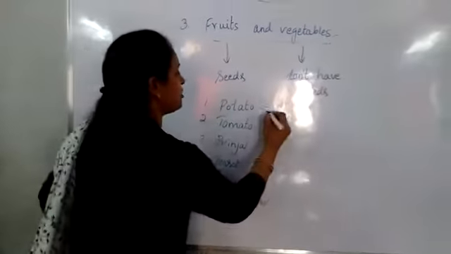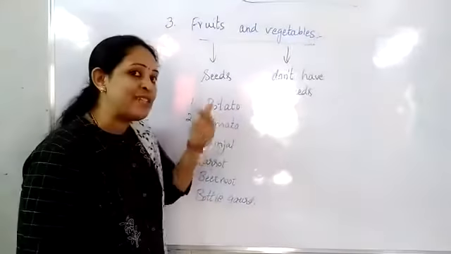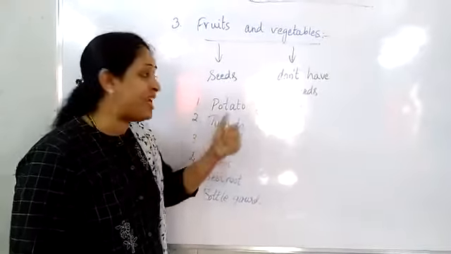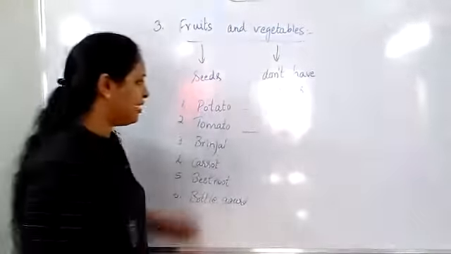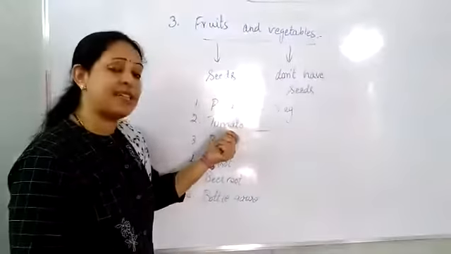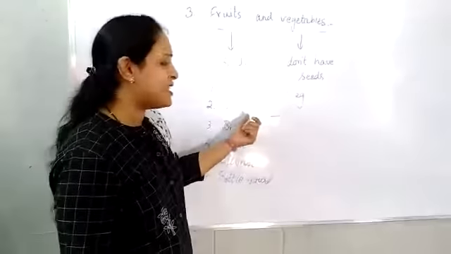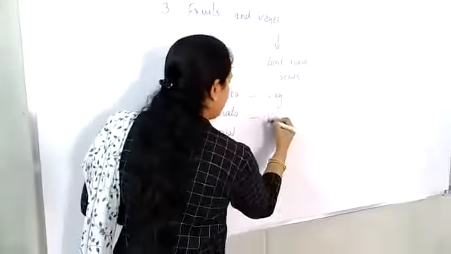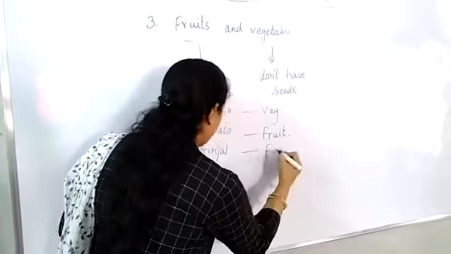Here, potato. Is a potato a fruit or a vegetable? Does a potato have seeds inside? No, it doesn't have any seeds inside. So it is a vegetable. And tomato: does a tomato have seeds inside? Yes, a tomato has seeds inside, so it is a fruit. Does a brinjal have seeds inside? Yes, a brinjal has seeds inside, so it is a fruit.